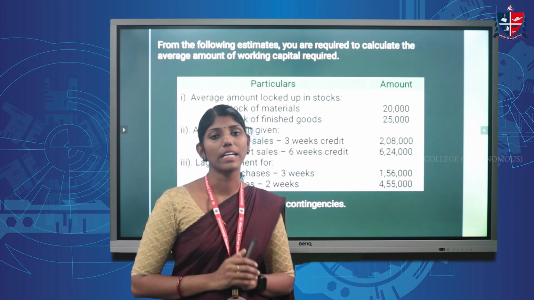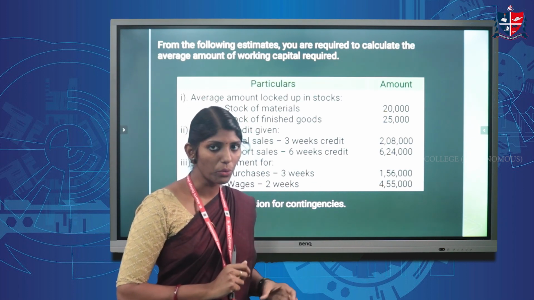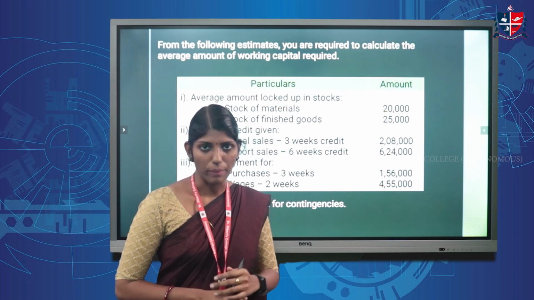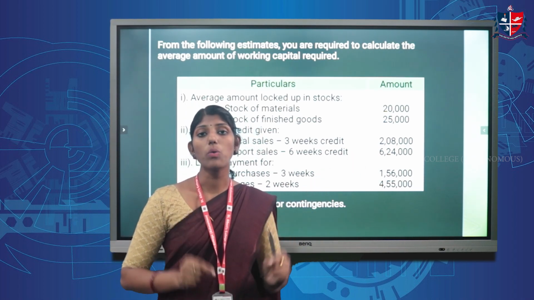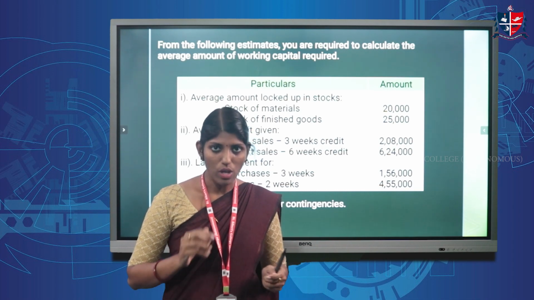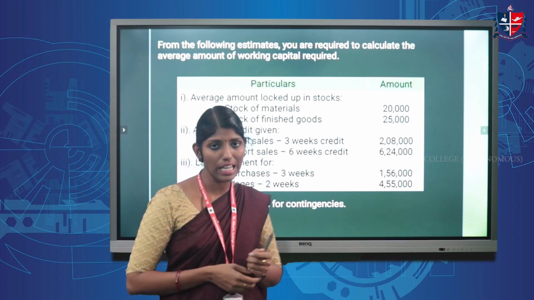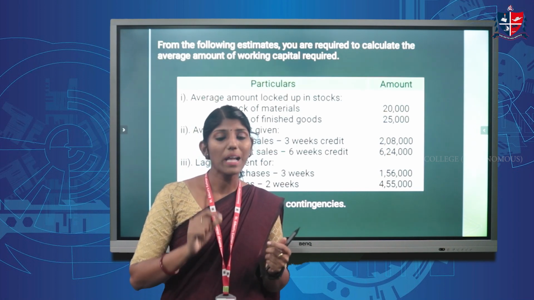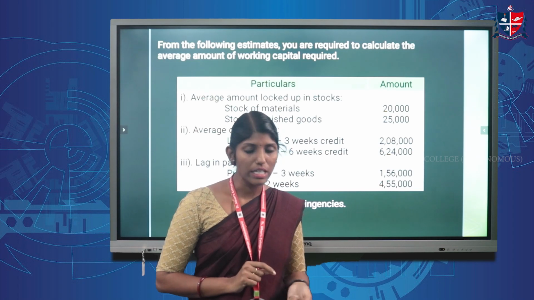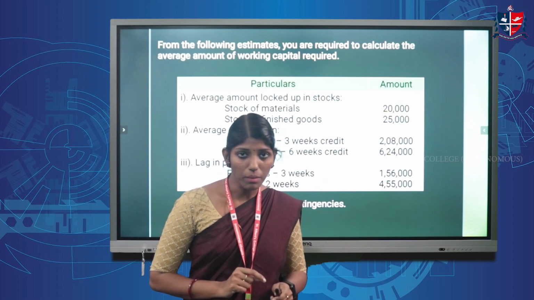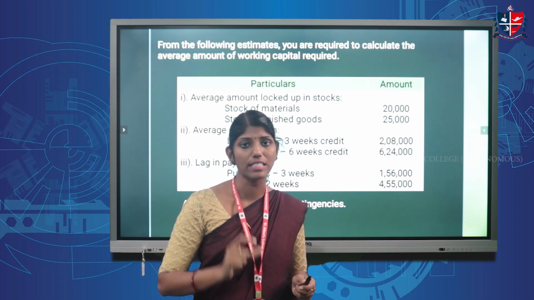So 3 weeks credit is given to the buyers. So we have to compute 3 weeks amount only. Here 2,08,000 is given and this amount is for the whole year. So we have to compute the amount of local sales average credit given by multiplying this amount 2,08,000 into 3 divided by 52, that is the whole number of weeks in a year.